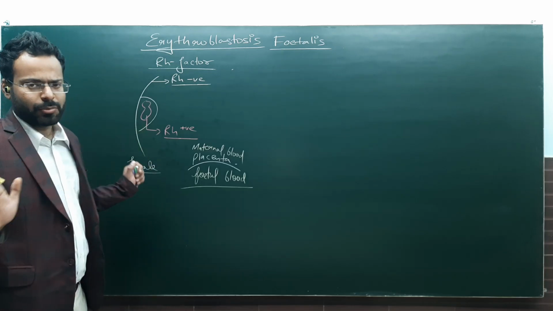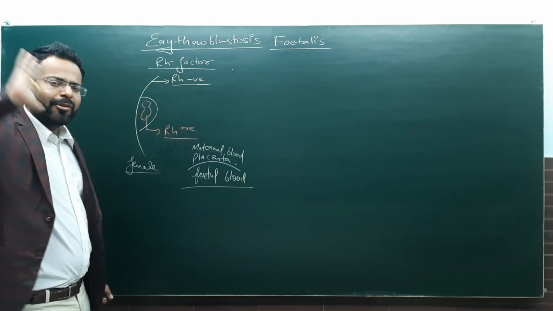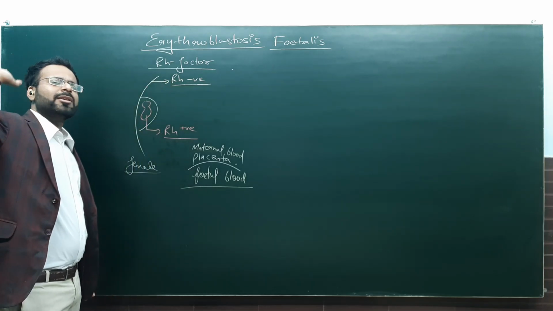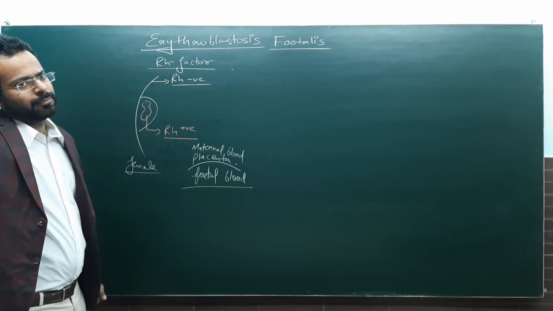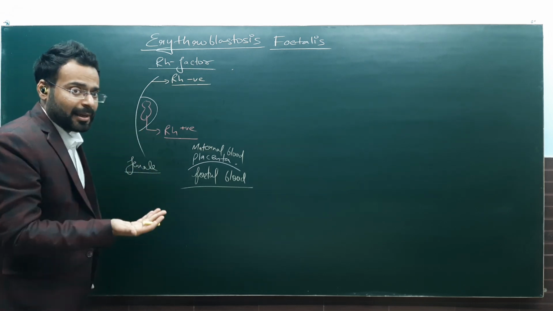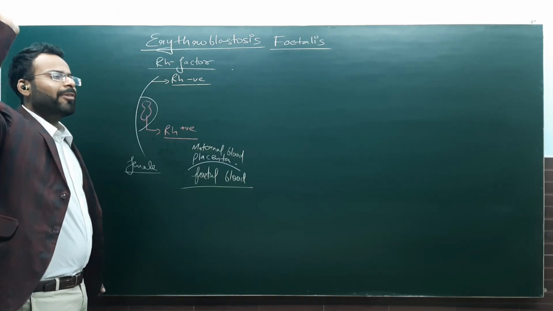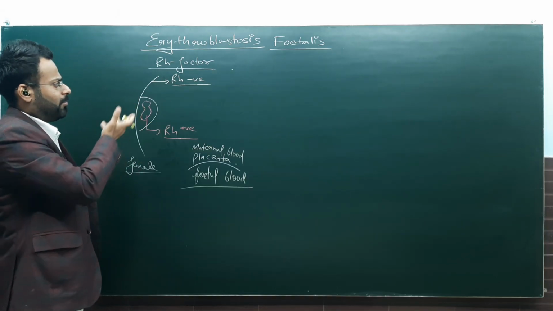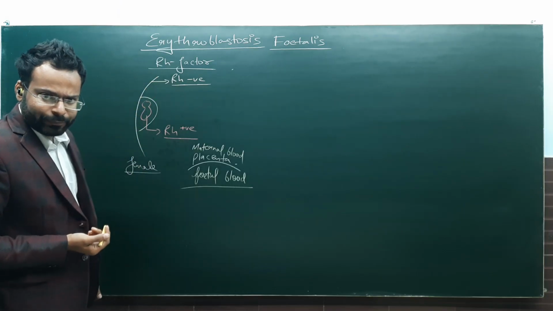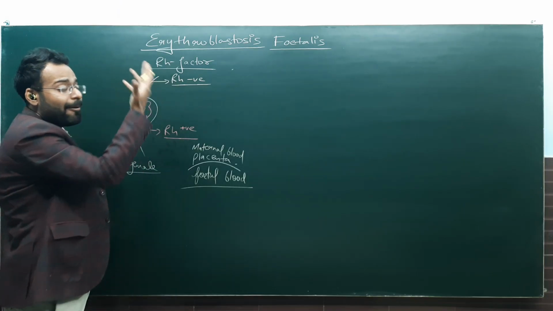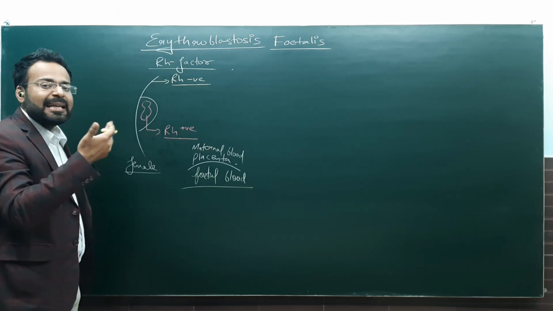Fetus survives, no issues. But on the condition that this mother should have never been, we assume that this mother has never been exposed to Rh positive blood. Okay, if mother would have been previously exposed somewhere in her life, just before pregnancy, to an Rh positive blood, then this mother would have been generating the anti-Rh antibodies.